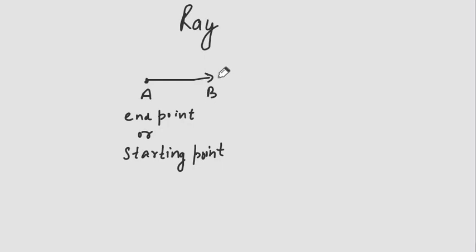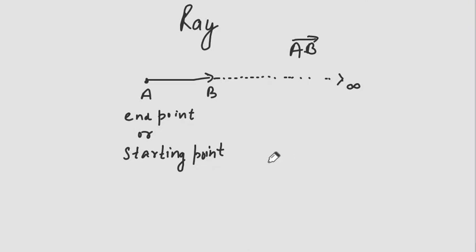The other end point can never be calculated because the ray extends up to infinity. So this ray is written as AB with a sign of ray.